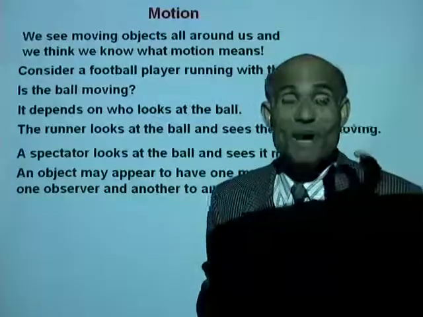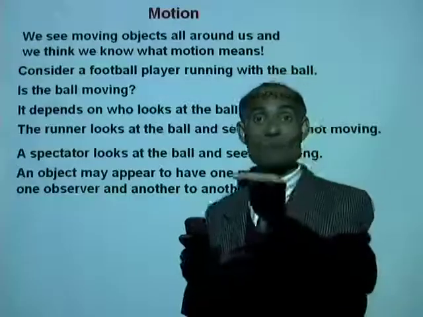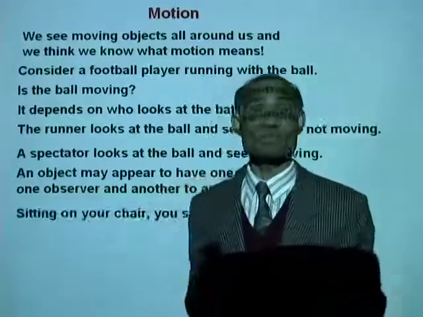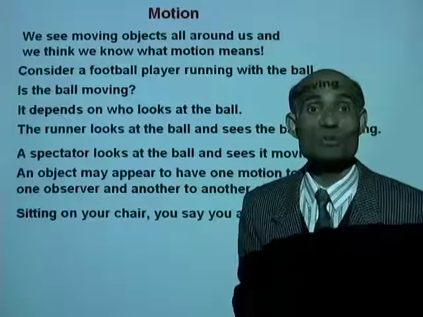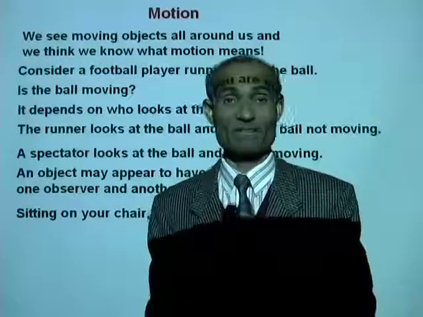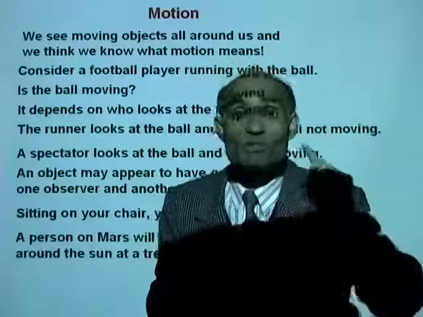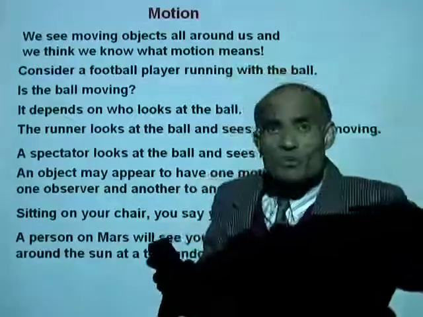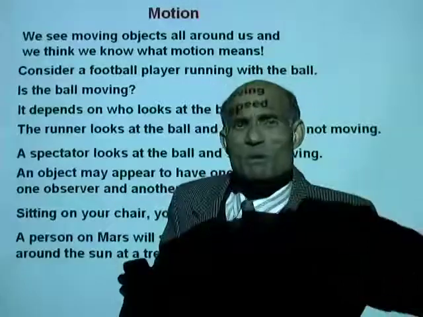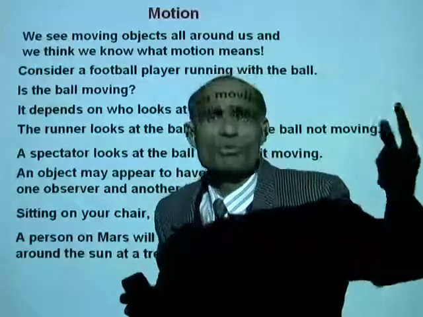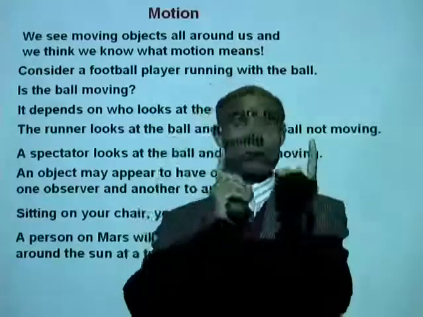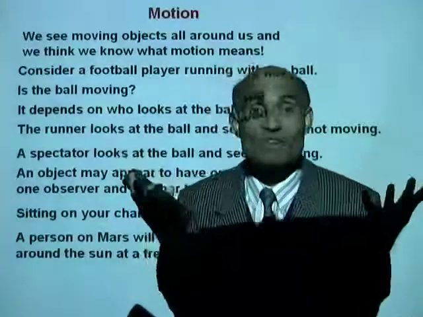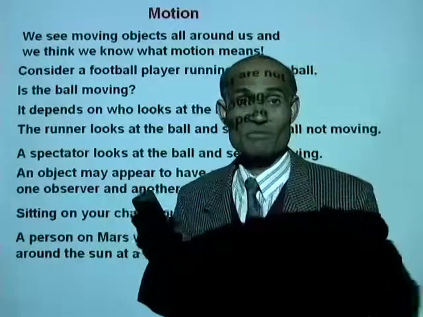Now, an object may appear to be moving to one person, whereas it may not appear to be moving for another person. When you sit on your chair, you say that you are not moving. But suppose there is a person on Mars. What does he see? He sees you going around the sun at a breakneck speed. He says you are really moving. Then the spinning of the earth makes you go round and round. You are actually moving. But you say you are not moving.